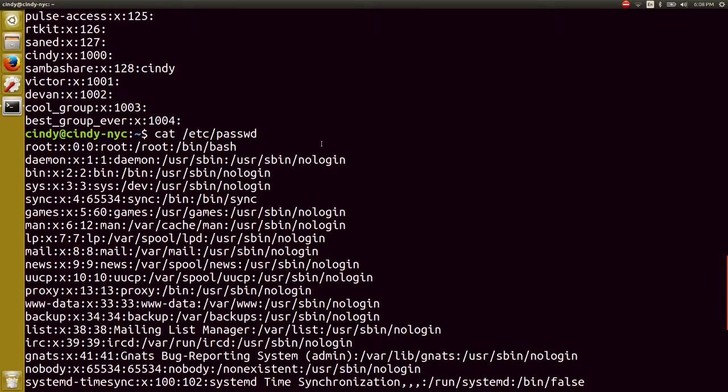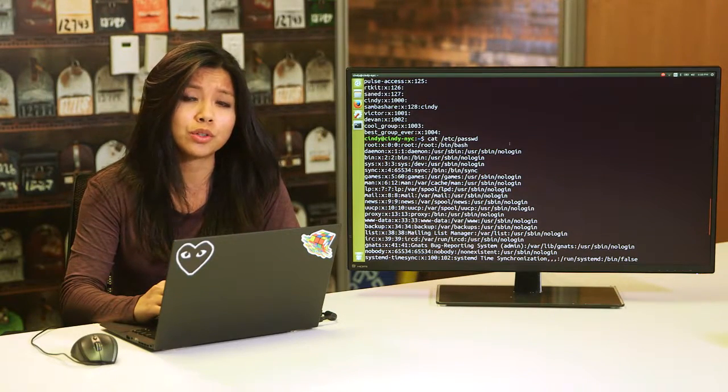We won't talk about all the fields since they aren't important, but the first 3 are relevant. The first field is the username, and the second field is the user password. The password isn't actually stored in this file. It's encrypted and stored in a different file, just like our group ID password. The third field here is the user ID or UID. Similar to group IDs, user IDs are how our system identifies a user, not by the username. Root has a UID of 0. And that's basically how you view users and groups in Linux.